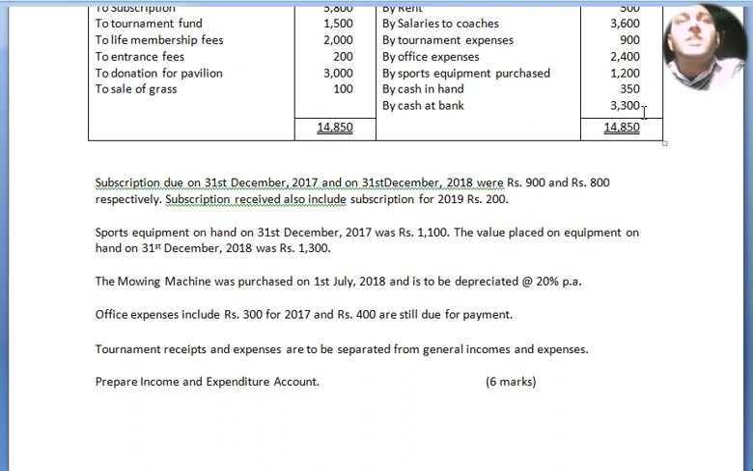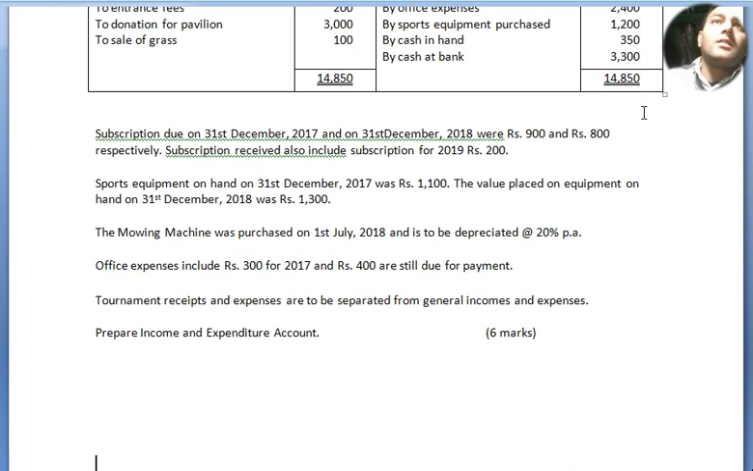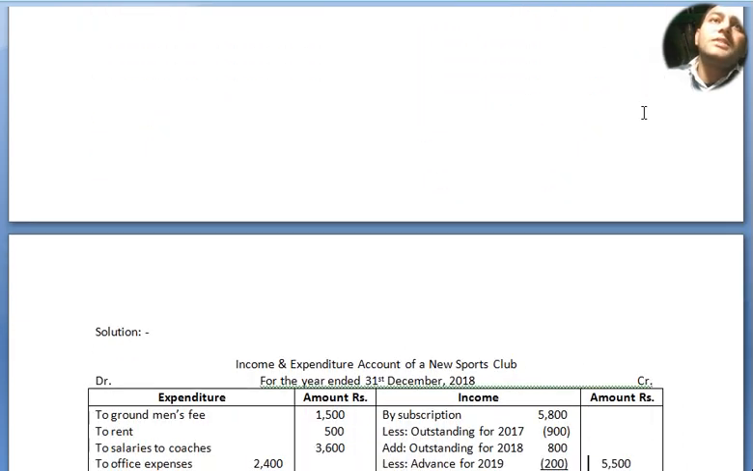Office expenses include rupees 300 for 2017, and rupees 400 are still due for payment. Tournament receipts and expenses are to be separated from general incomes and expenses. Prepare income and expenditure account for 6 marks.